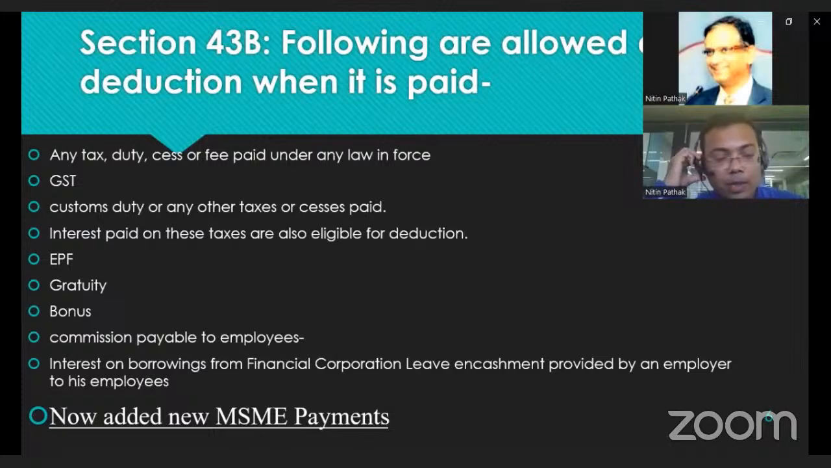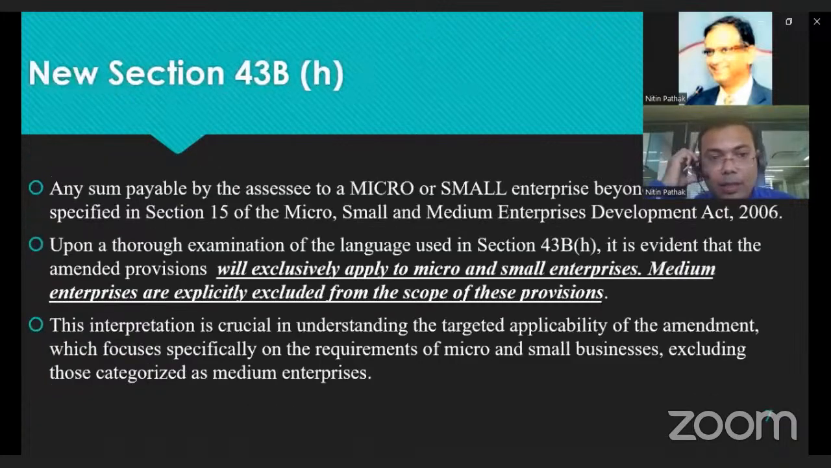Now in this section, one more expenditure is added, on purchase or rendering of service by MSME, through the introduction of the new subsection 43BH. What is the new section 43BH? Any sum payable by the assessee to a micro or small enterprise beyond the time limit specified in section 15 of the Micro, Small and Medium Enterprises Development Act 2006.